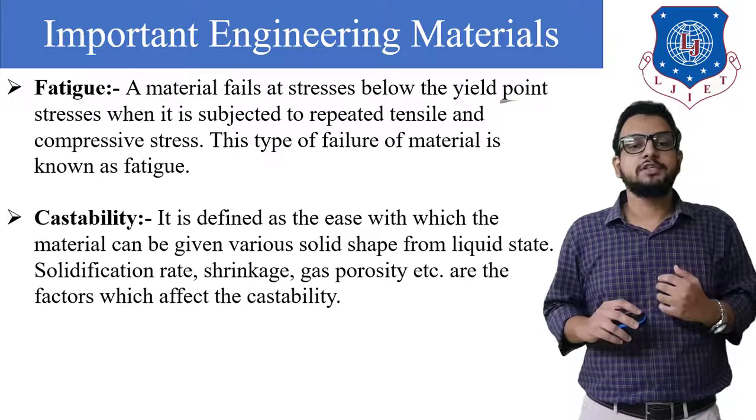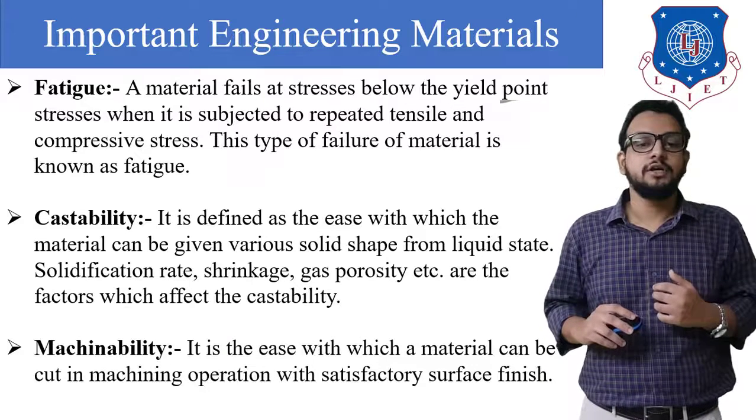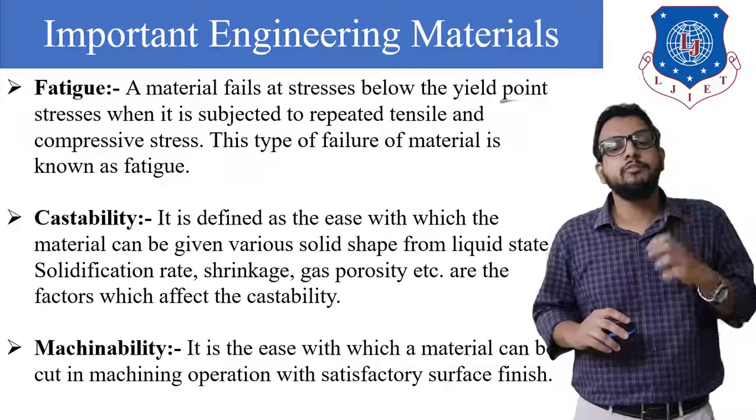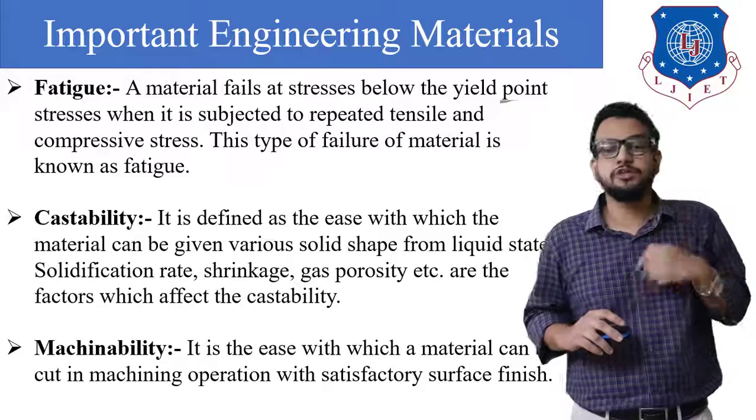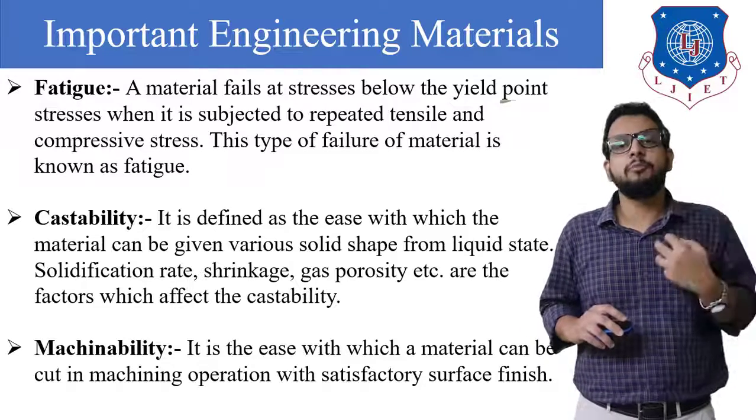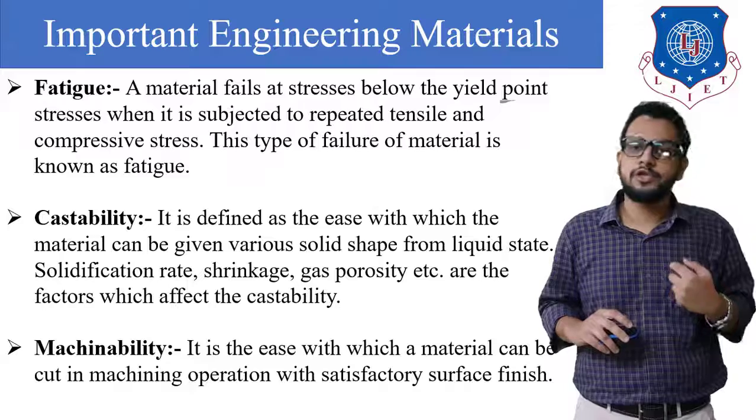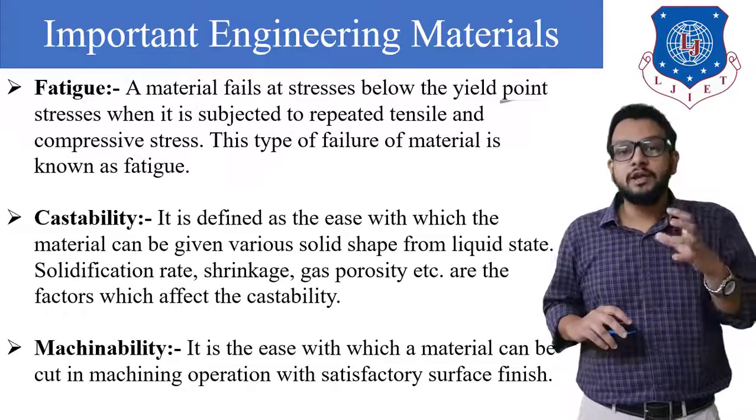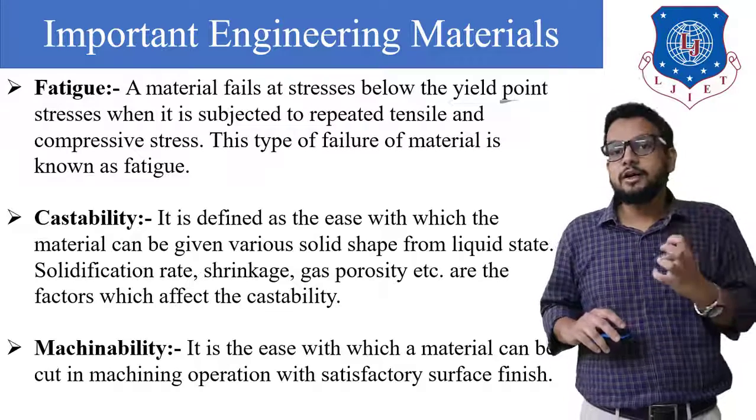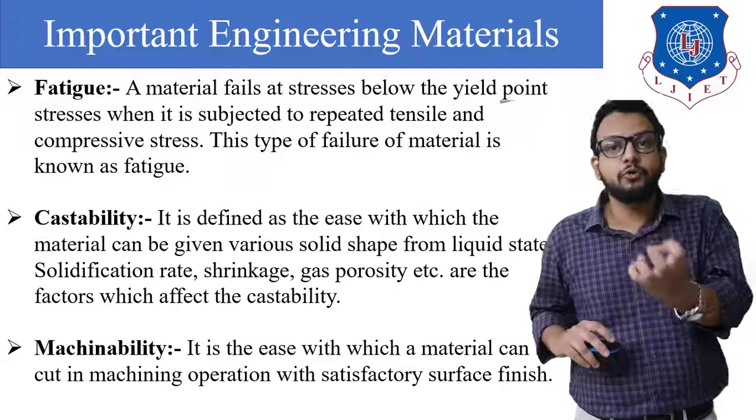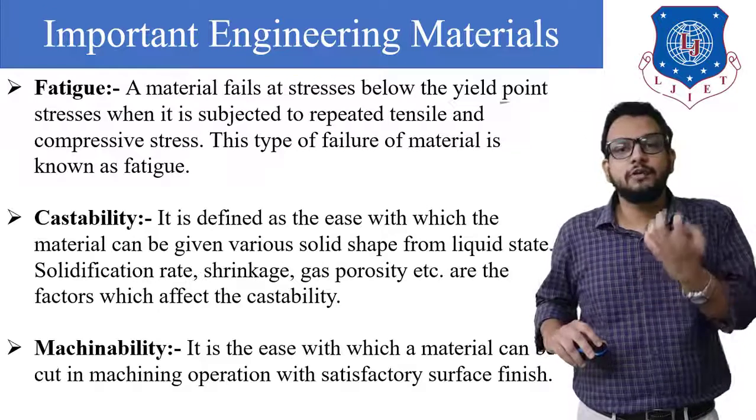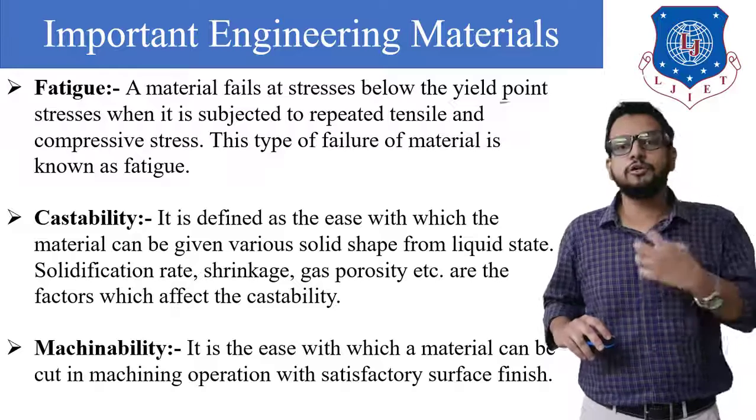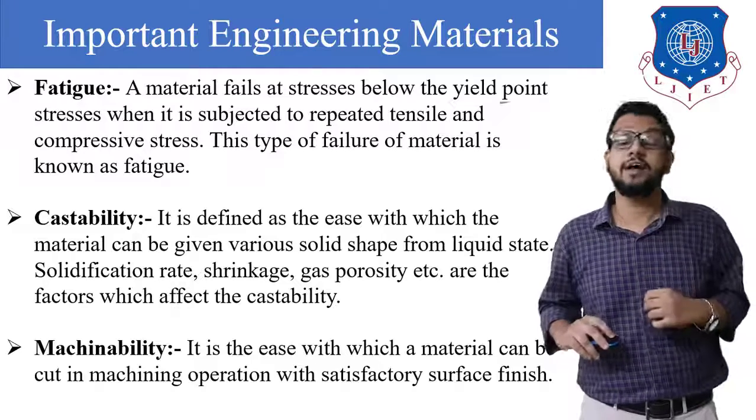Now next type, machinability. It is the ease with which a material can be machined or cut during a machining operation with a satisfactory surface finish. Various machining operations we know are turning, grinding and drilling. While doing that machining operation, the material must withstand the force of machining. So that property of a material is called machinability.